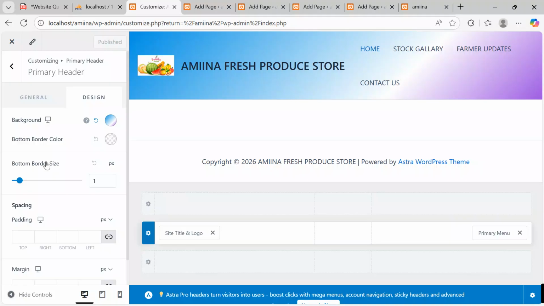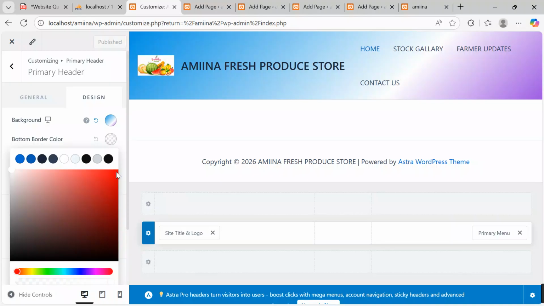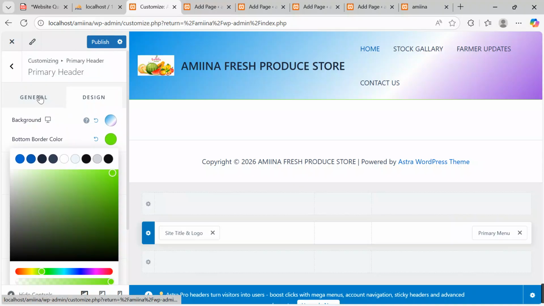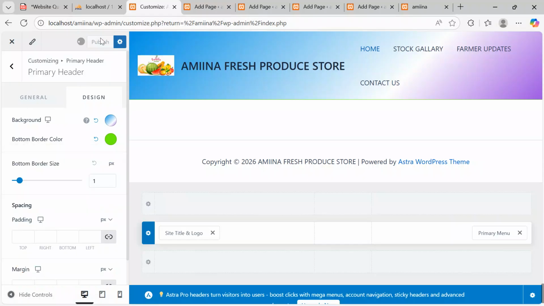Then what else should I put? Let me maybe put the background color. Let me say the bottom border over here. The bottom border, come over here. Let's keep that maybe this color and over that. And then I will also increase the size if at all you want. Yes, sir. So I'll come and publish.